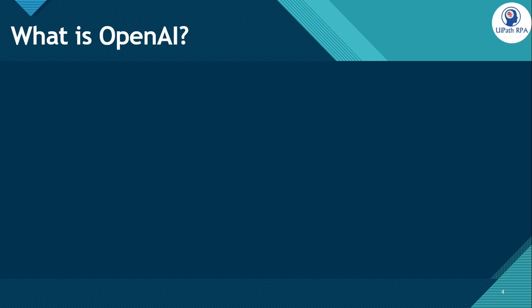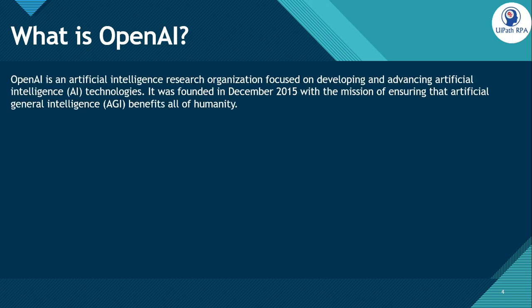What is OpenAI? OpenAI is an artificial intelligence research organization focused on developing and advancing artificial intelligence (AI) technology. It was founded in December 2015 with the mission of ensuring that artificial general intelligence (AGI) benefits all of humanity. The overall goal of OpenAI is to develop friendly AI that benefits humanity.